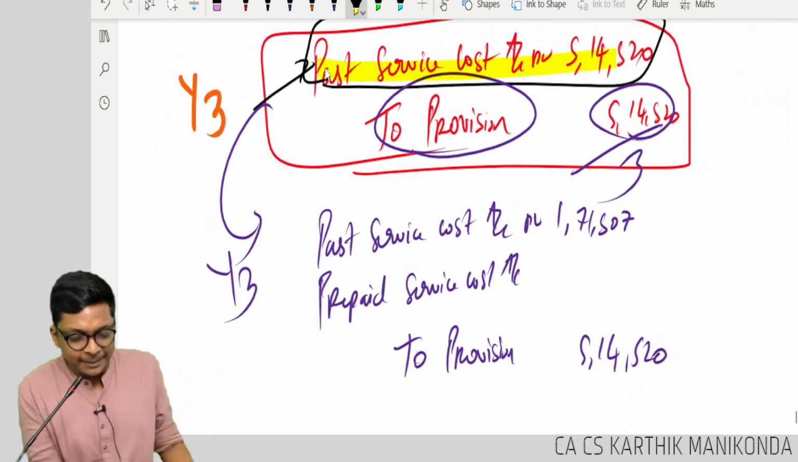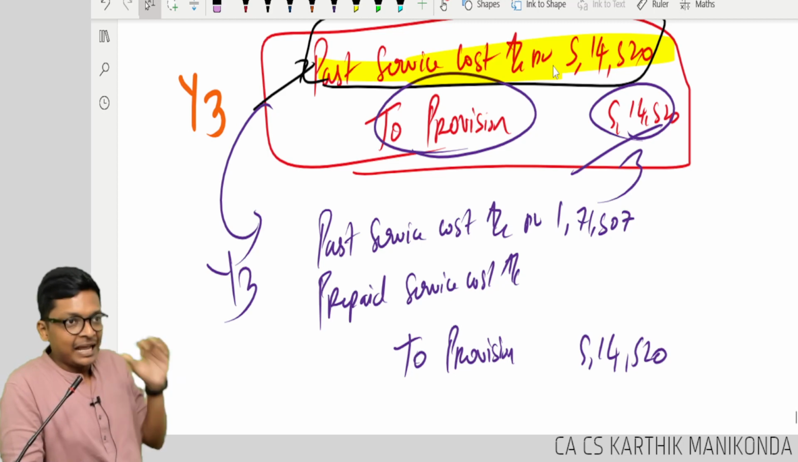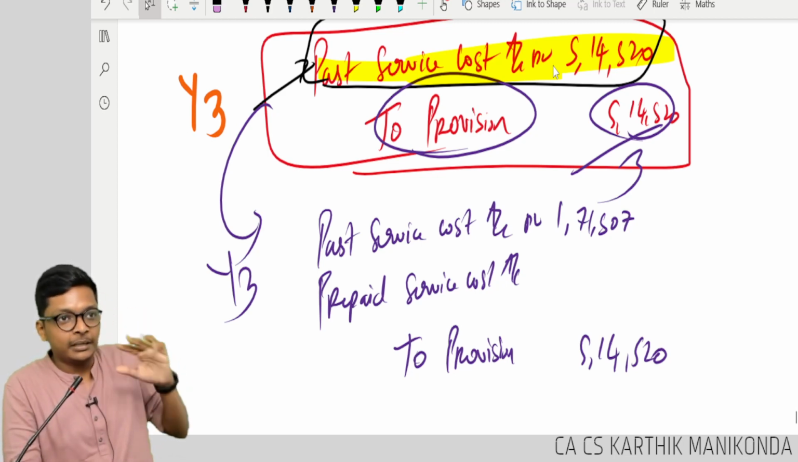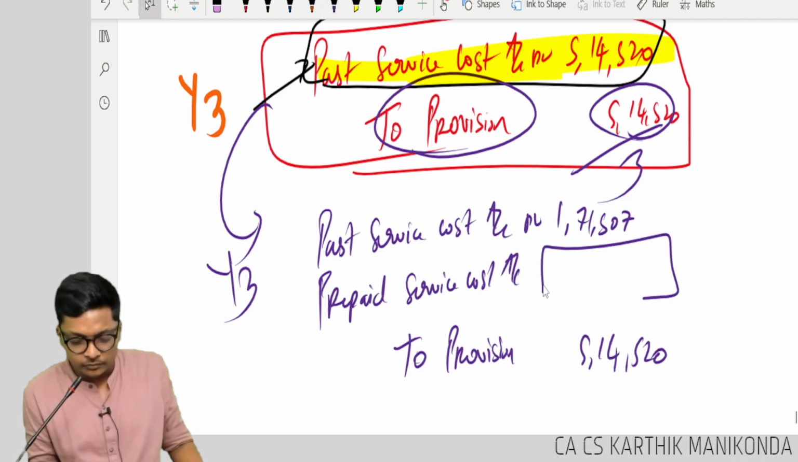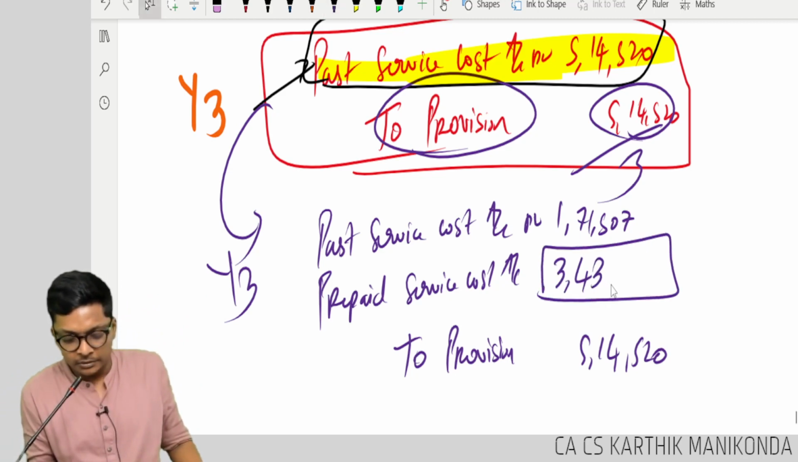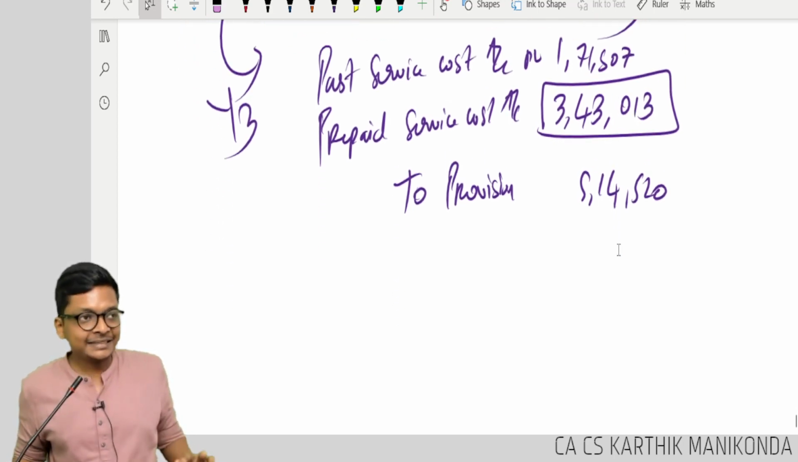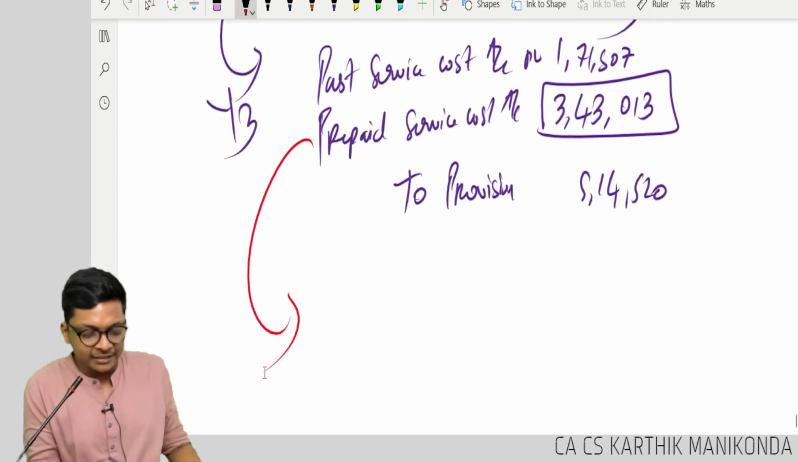In the previous entry I am debiting fully in this year, and now I am debiting only 1 year cost. Balance I am transferring to next year. What is this amount, guys? 3,43,013. Next year I will reverse this.